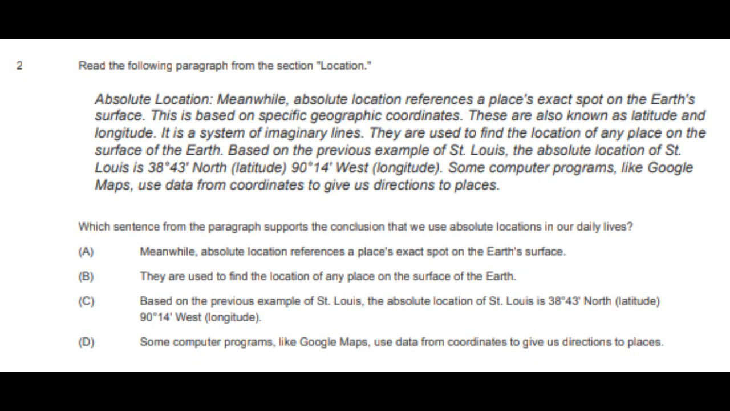Question 2. Read the following paragraph from the section Location. Absolute location. Meanwhile, absolute location references a place's exact spot on the Earth's surface. This is based on specific geographic coordinates. These are also known as latitude and longitude. It is a system of imaginary lines. They are used to find the location of any place on the surface of the Earth.